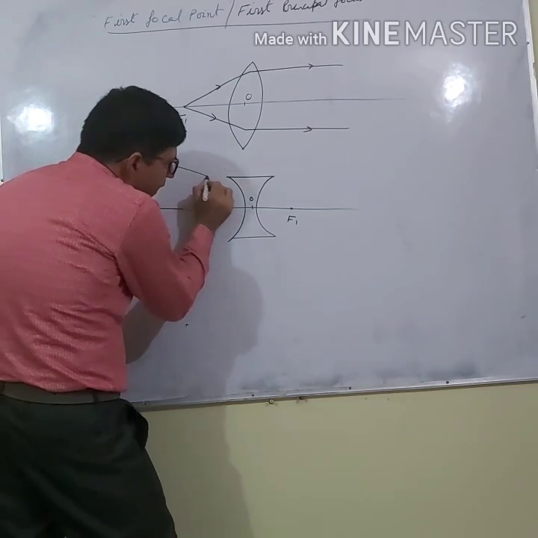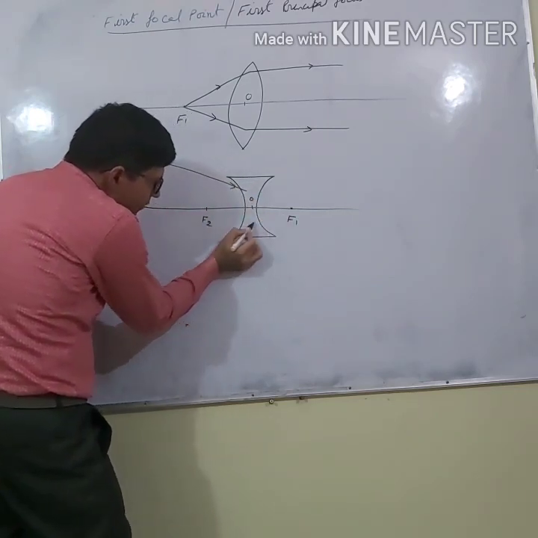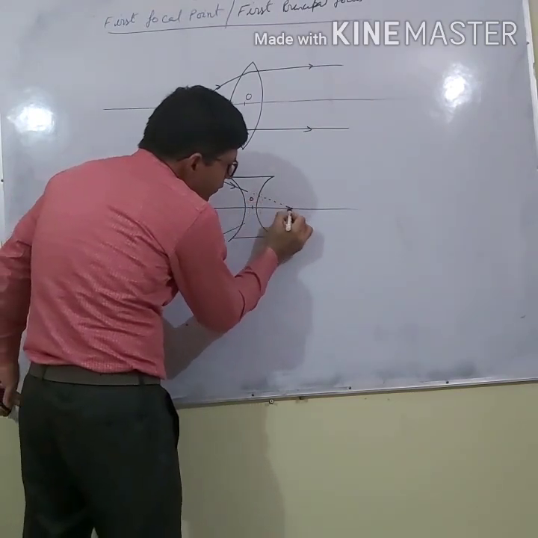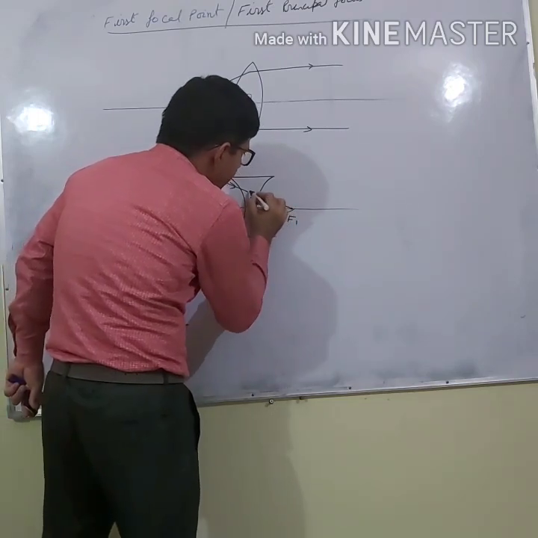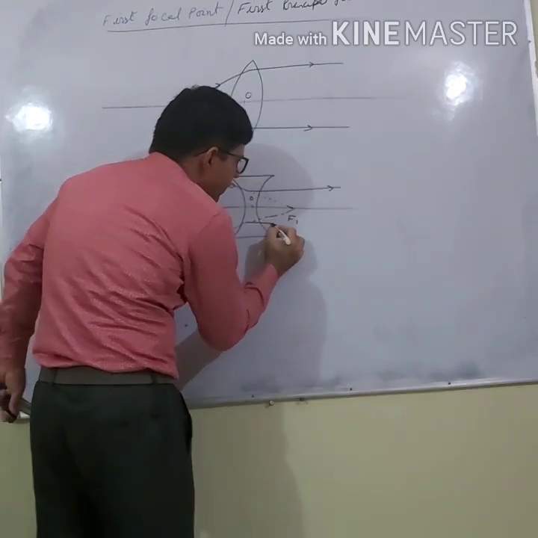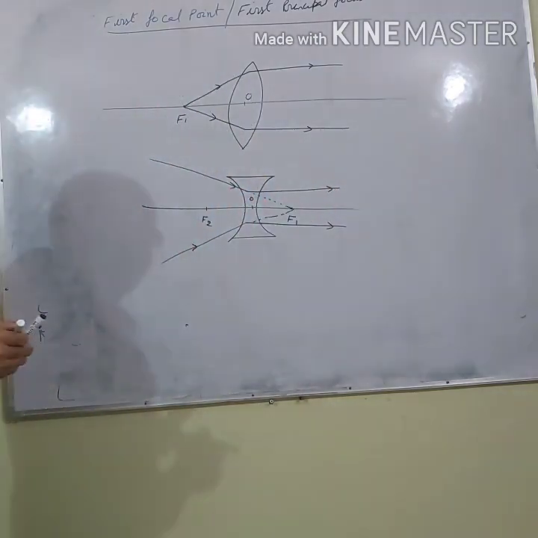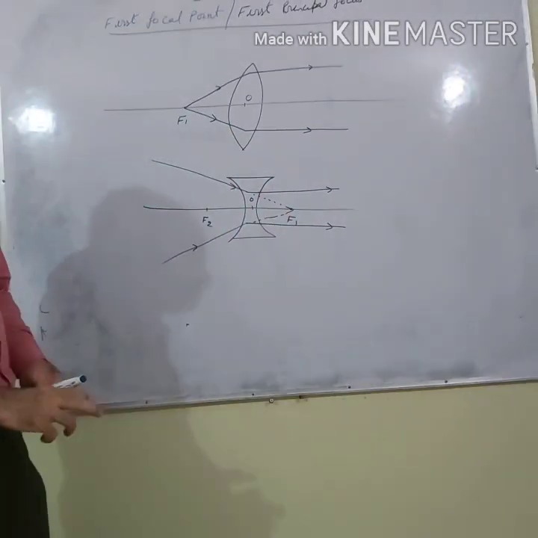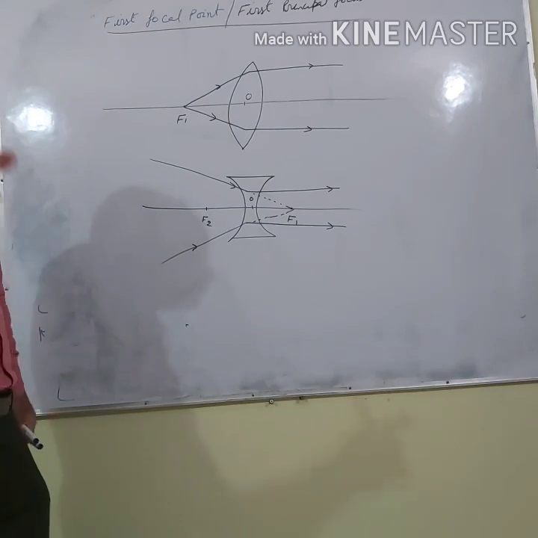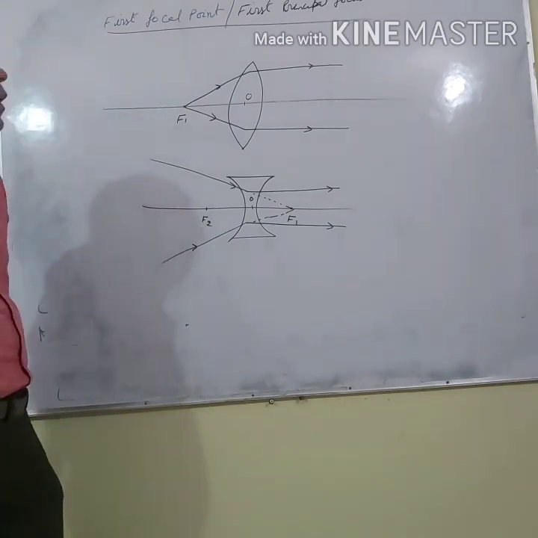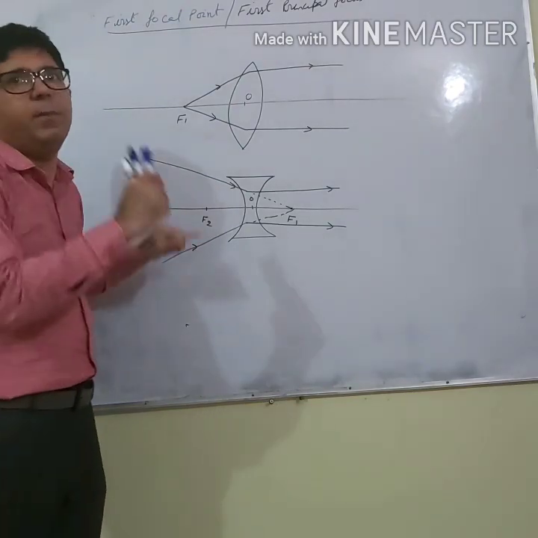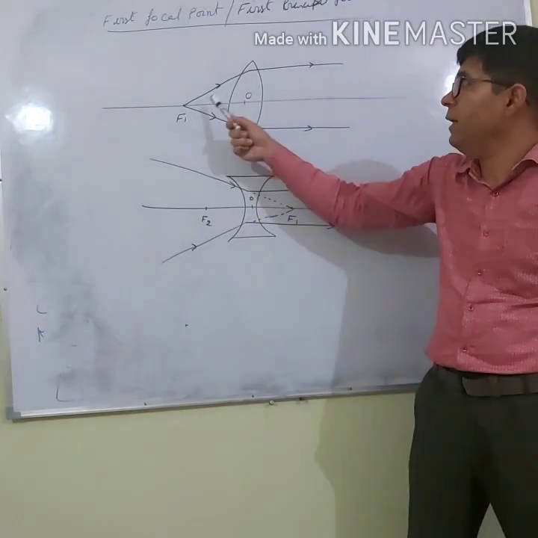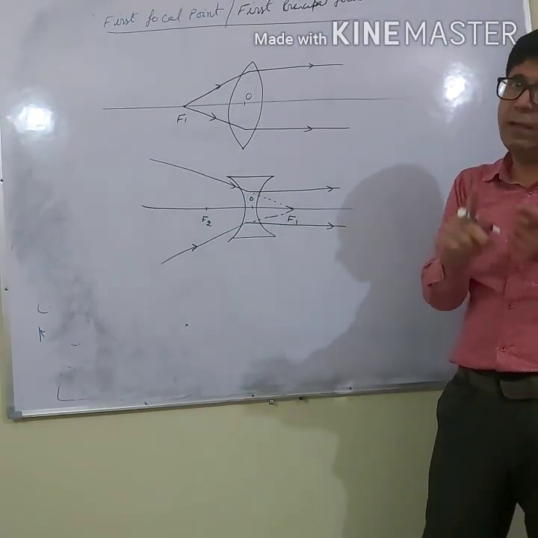if rays of light are directed towards the focus, what will happen? They will become parallel to the principal axis. So here f1 is taken as a virtual object. So what we can say? We can say that the first focal point is the point on the principal axis such that if an object is placed at that point, its image is formed at infinity.